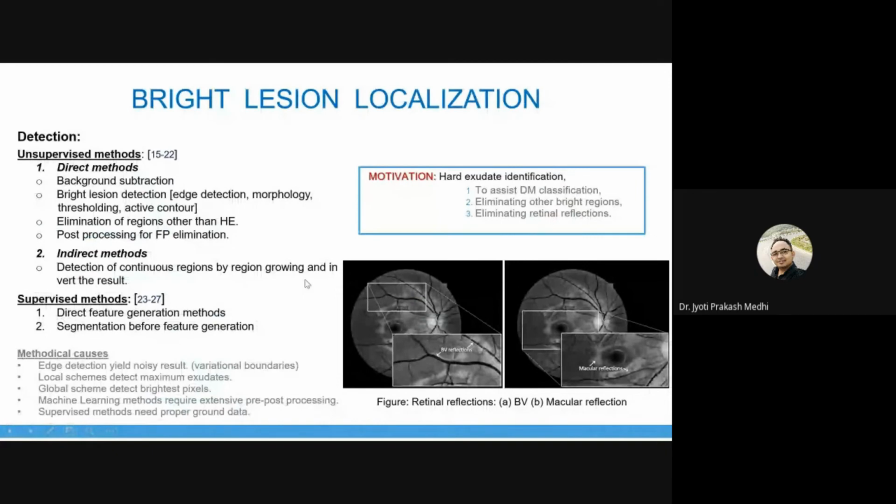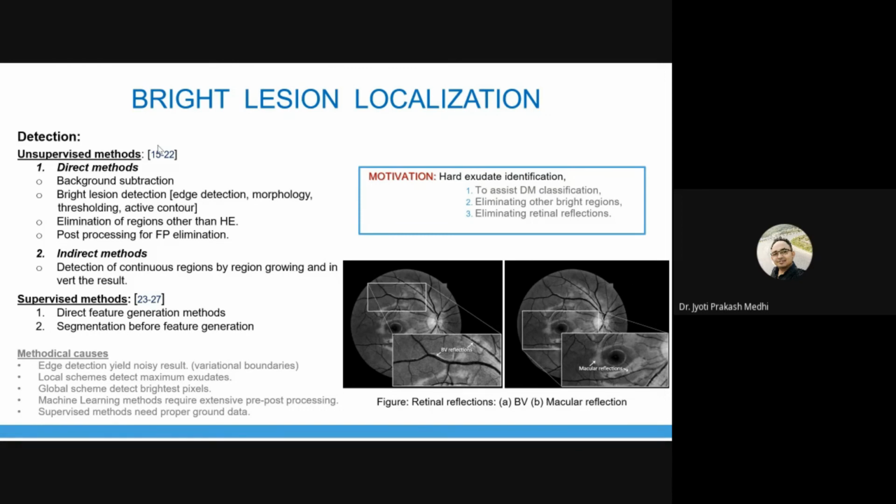Now, there are various methods, direct or indirect, in unsupervised learning, and in supervised learning we have direct detection or generation of features, or we can segment out a particular region and then go for identifying the features. There are various methods available. I will not go into those details. Now, there are difficulties that we may face during these detection processes, in supervised or unsupervised learning. Let us discuss that.